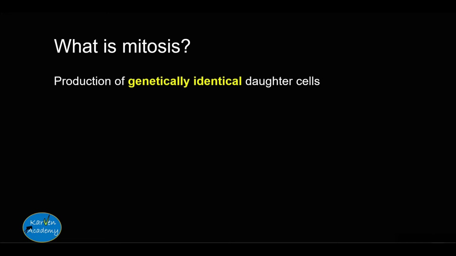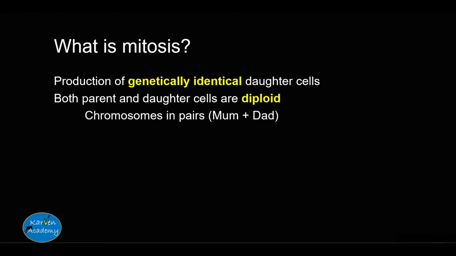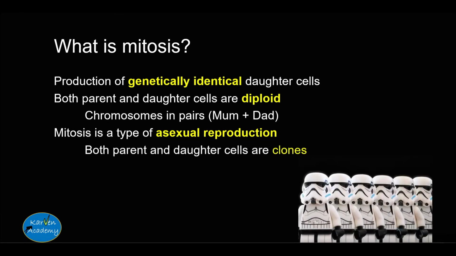Well, mitosis is a production of two genetically identical cells from one parent cell. We say that these cells are diploid, which means that they contain one chromosome from dad and one from mom. Mitosis is considered a type of asexual reproduction, where the cells made are called clones.